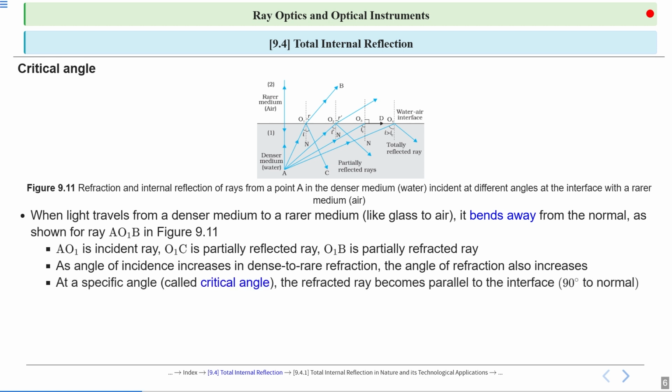At a specific angle called the critical angle, the refracted ray becomes parallel to the interface, that is, 90 degrees to the normal. Here the normal is O1N. This dotted line shows the normal, and similarly here, this dotted line is the normal.